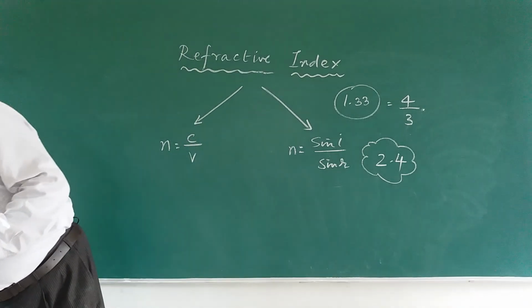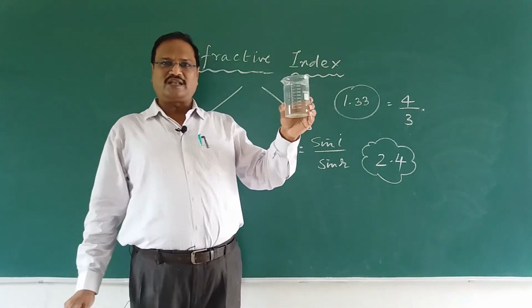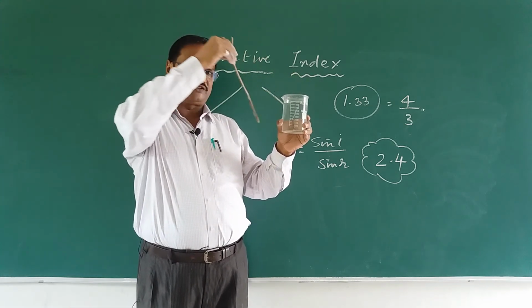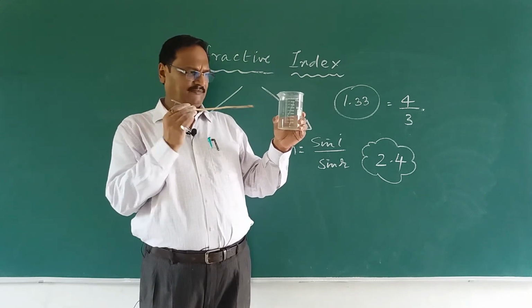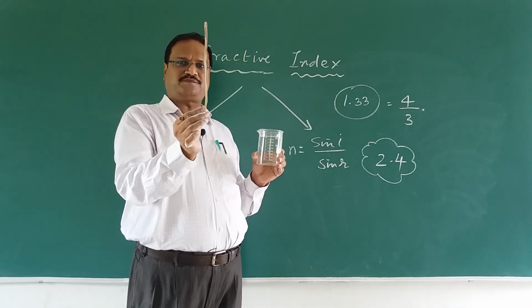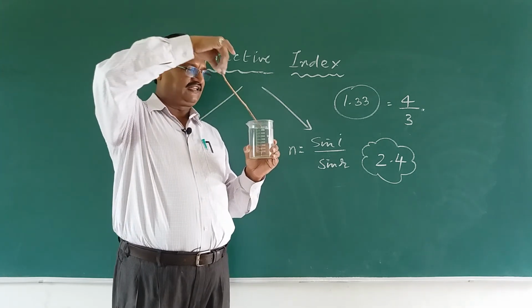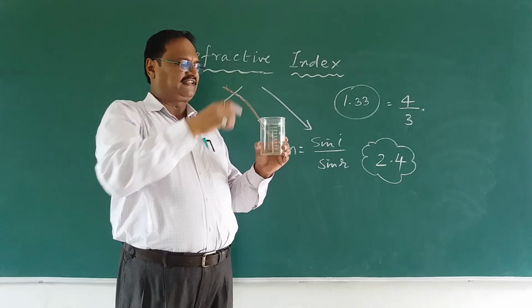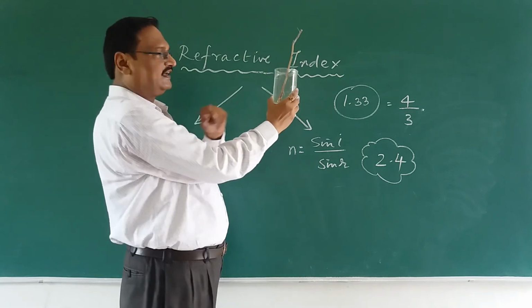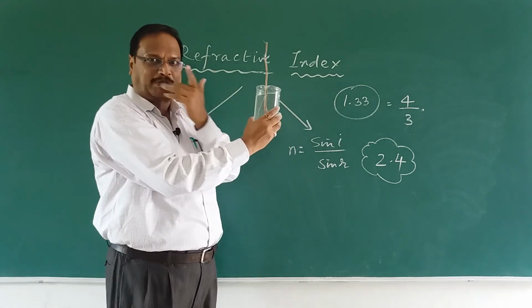I would like to end this with a small experiment, and you can observe it. I got a beaker and I have taken water. I got a beaker which has a very thin surface actually. I am not studying about that. I am taking a small wooden stick. I have taken a straight stick till here, you can see, right? From here it is bent, don't worry, I am holding it here. And I am going to immerse it in this. When I immerse it in this, and if I watch it like this, it is broken. It is broken here somewhere. Actually, it only looks to you as if it is broken.